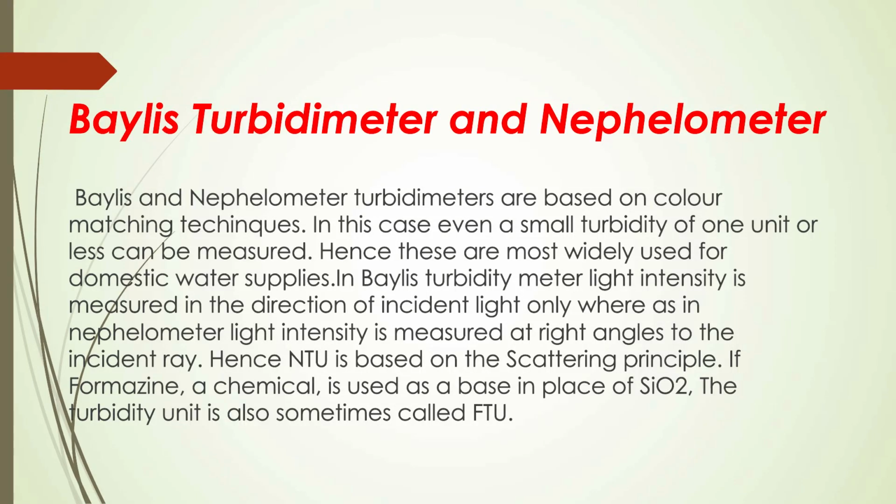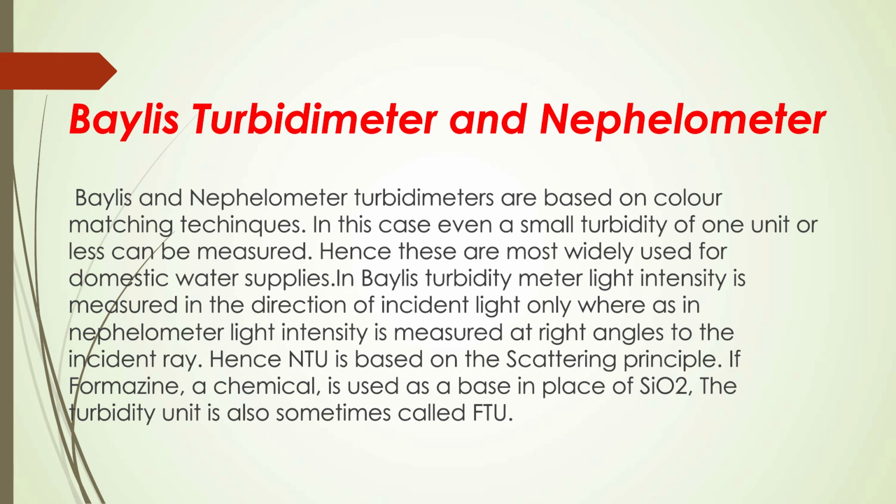Baylis turbidimeter and nephelometer. Baylis and nephelometer turbidimeters are based on color matching techniques. In this case, even a small turbidity of 1 unit or less can be measured. Hence, these are most widely used for domestic water supplies. This is an important point. It can be asked which one is used for domestic water supplies. We have to give the answer as Baylis turbidimeter and nephelometer.